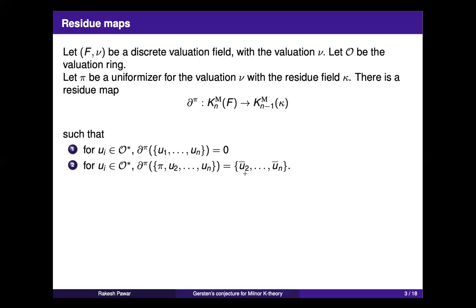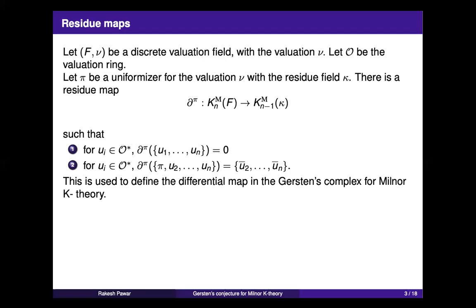This makes sense: it is a degree n minus 1 symbol in the Milnor K theory of kappa. This map is uniquely determined by this assignment, because every element in F can be written as a unit times a power of pi.